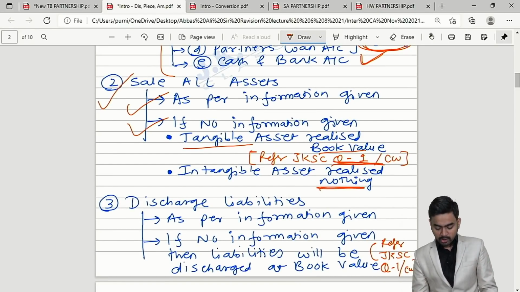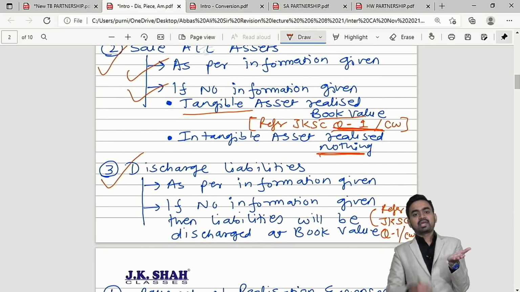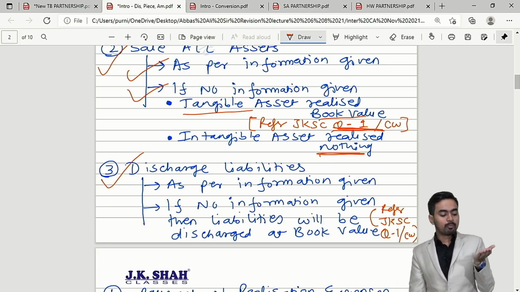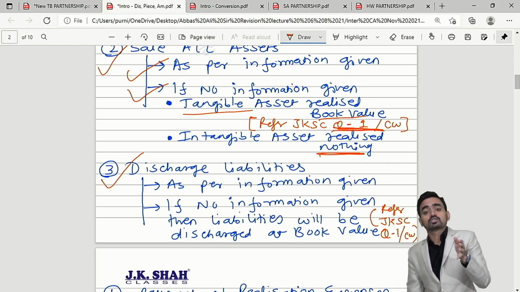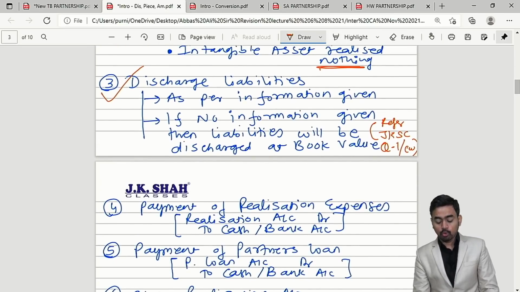Example, goodwill. Okay, what you will do with the amount available in hand? Now when you will sell your asset, you will get money. What you will do with this money? Sir, we will do party. Not allowed, not allowed. Okay, what you will do with this money? Can I say this money will be utilized for the purpose of making payment to outsiders? That is my step number 3 is what?